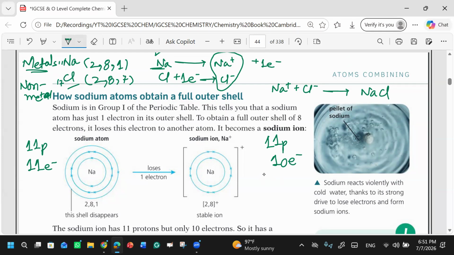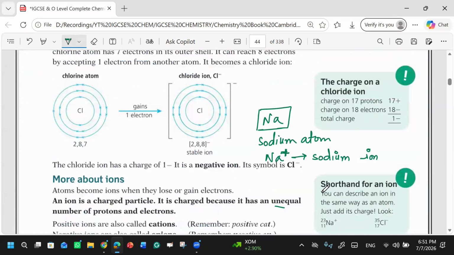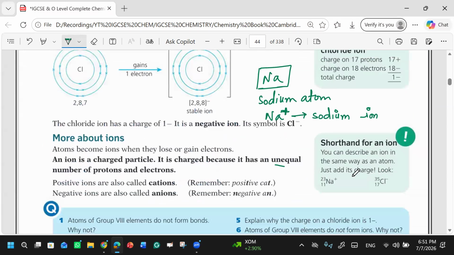Are you getting this? If you have equal charges, then an ion cannot form because equal charges cancel out each other. If you have 11 positive charges and 11 negative charges, so what will happen? They will cancel out. Simple. But if you have 11 positive charges and 10 negative charges, what will happen? You will have one extra positive charge, right? So this is what they have mentioned, that when ions are formed, they have an unequal number of protons and electrons.